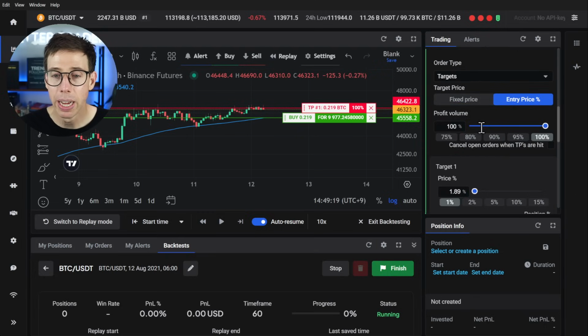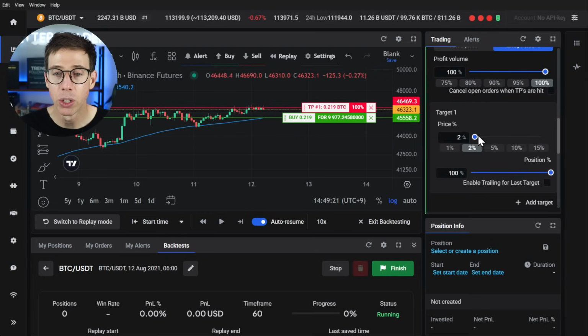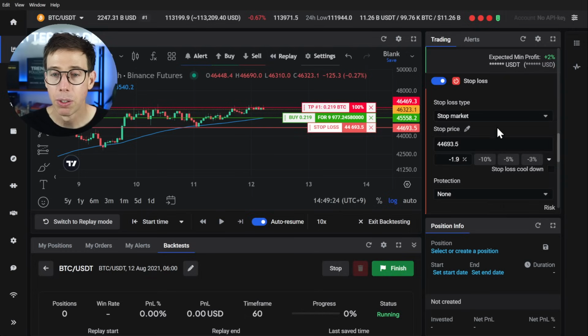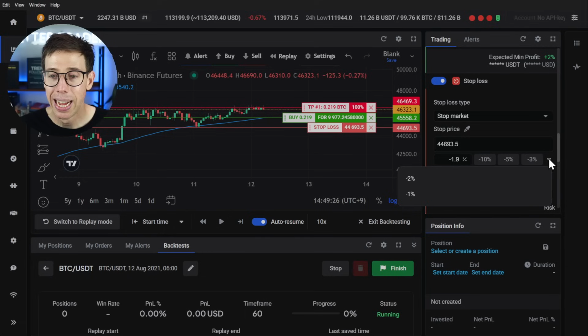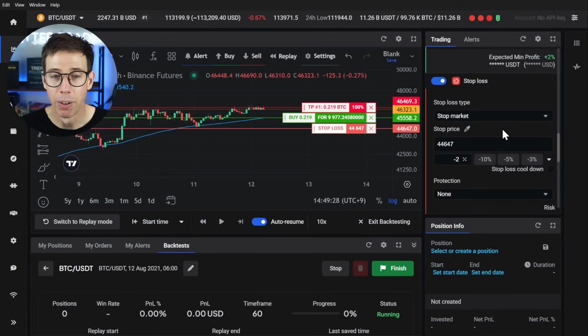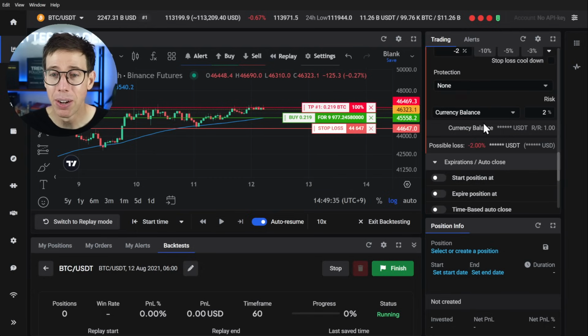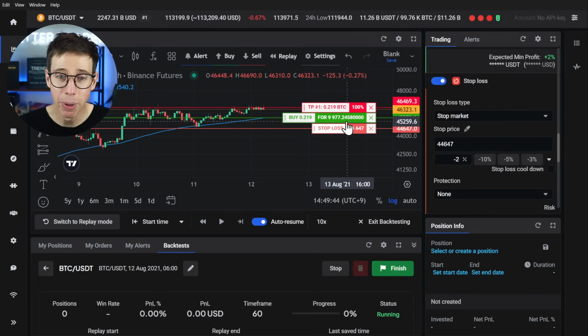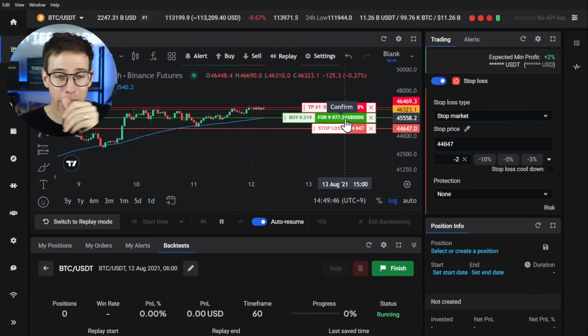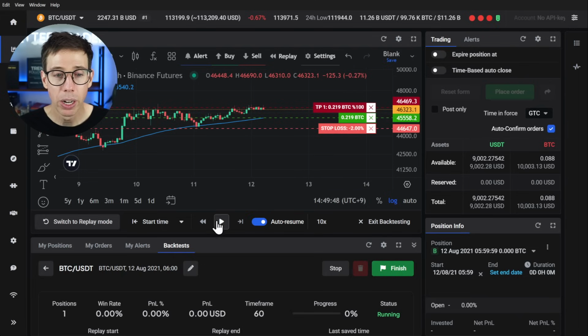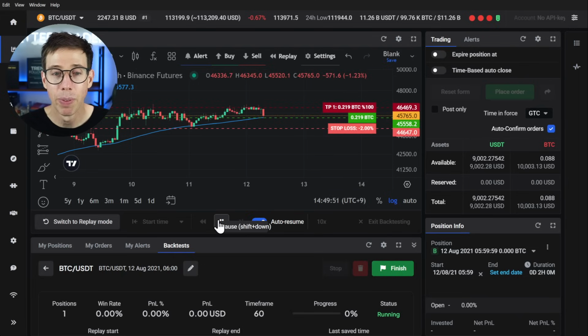So now that this is set, I'm going to use a scalping strategy, 2%. And I'm also going to use a stop loss. We're going to do -2% as well. This is a really terrible strategy, and I'll show you why in a second, because it's super duper risky, and 1-to-1 is really, really bad. You can see down here that my risk to reward ratio is basically a 1. It's bad. So my possible loss is going to be 2%. But anyway, let's just go ahead and try it and see how things go. So we've confirmed it. We're going to go ahead and hit the play button and see if we get my entry.